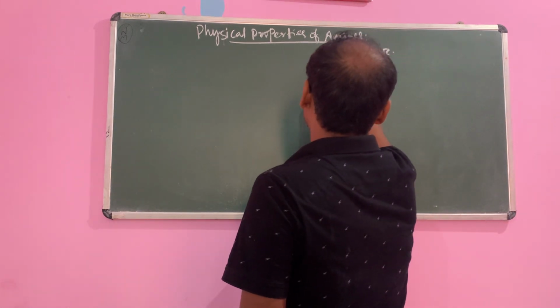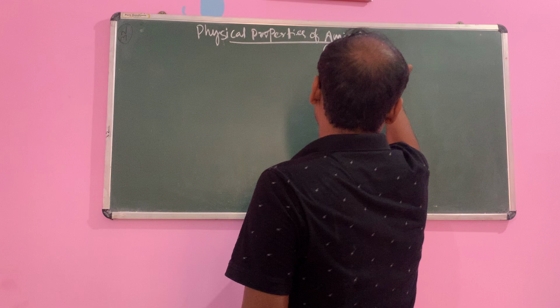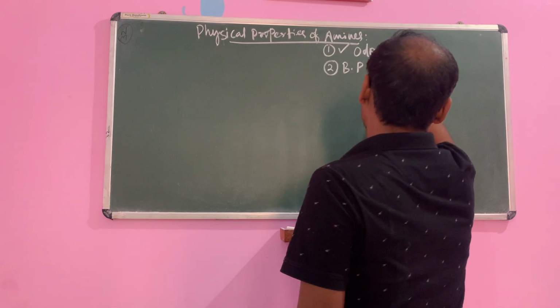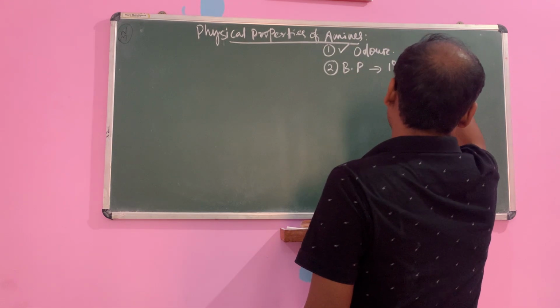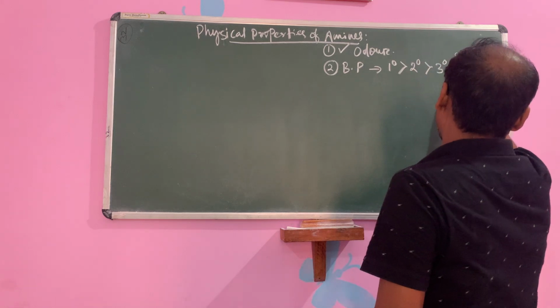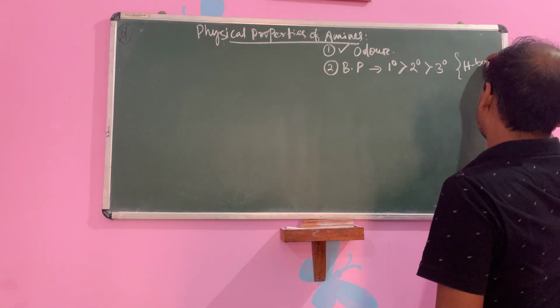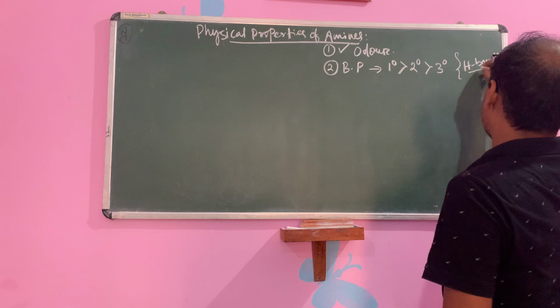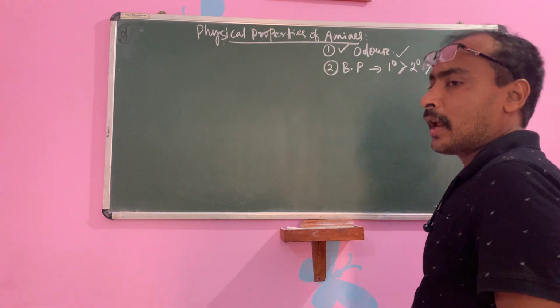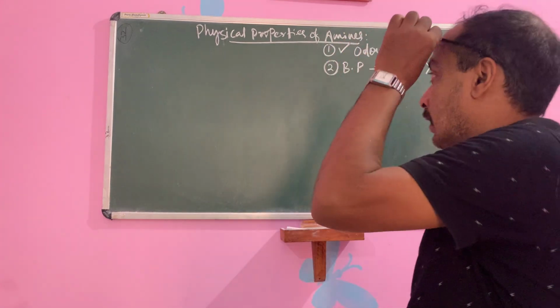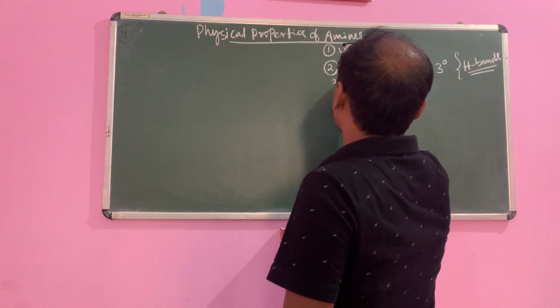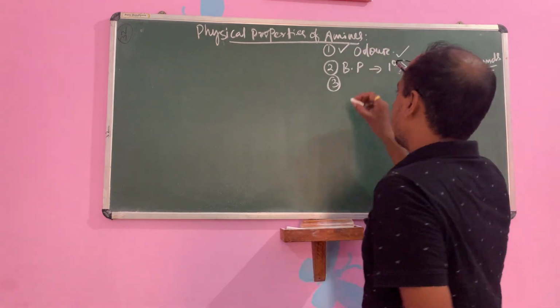About the boiling point, a primary amine has a higher boiling point than secondary, than tertiary, due to hydrogen bonding. Presence of more hydrogen bonds in primary than secondary than tertiary. Okay. Then third, basicity.